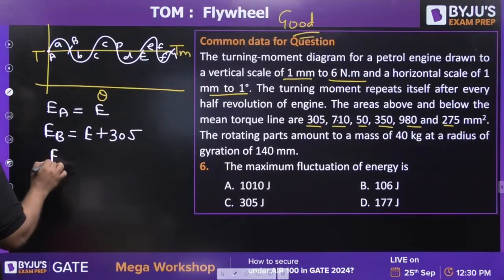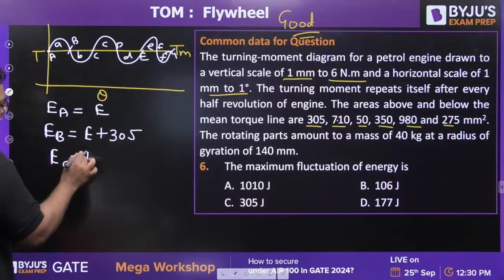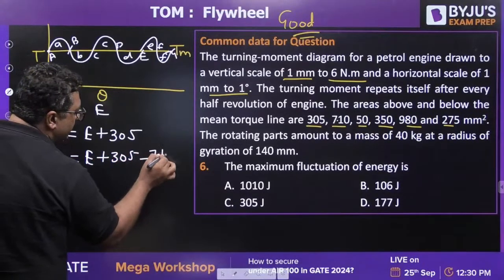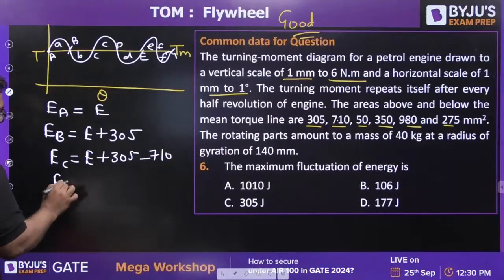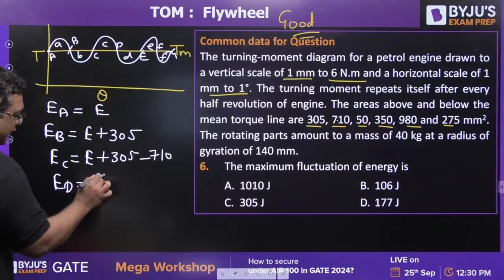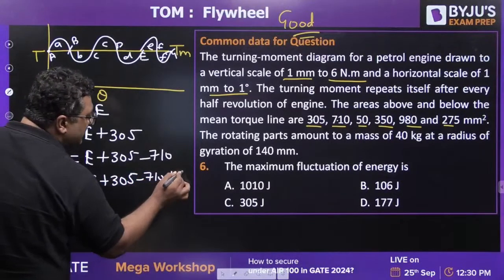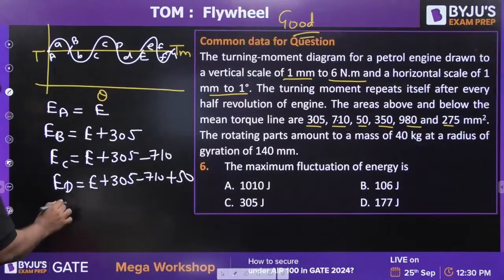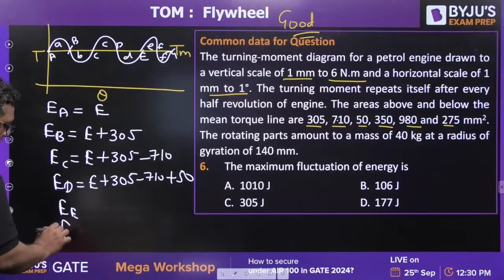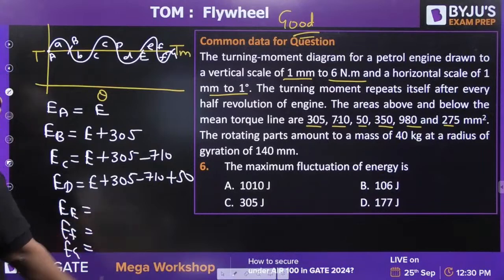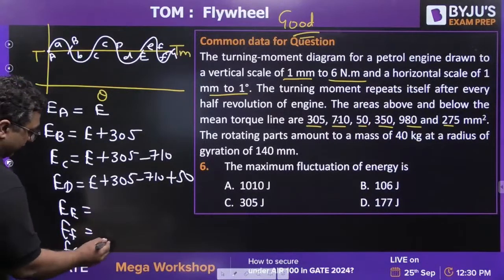Then you will find out the energy at C. It will be E plus 305, and the second area is negative 710. Then you will find out ED: E plus 305 minus 710 plus 50. Similarly, you will find out EE, EF, EG. And you know EG is going to be E again.